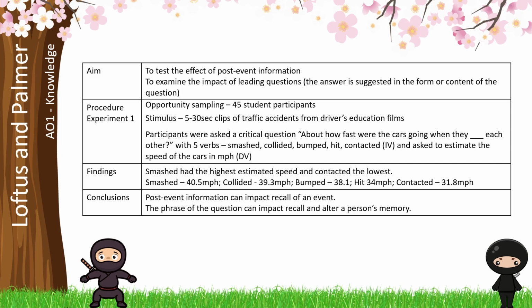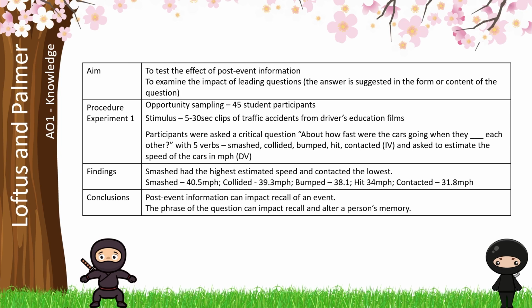Specific details in terms of the nature and type of sample, so opportunity and it's students, and the stimulus, what the participants were shown. We know here it was clips of traffic accidents, and the more details you can give here the better, that these were between 5 and 30 seconds long, they were driver educational films, and you can go a step further saying that some of them were from the Seattle Police Department.